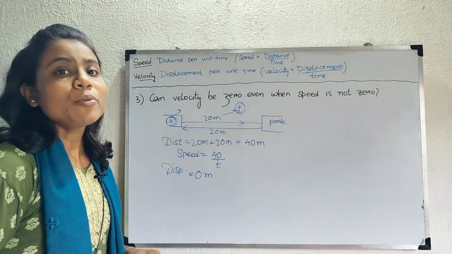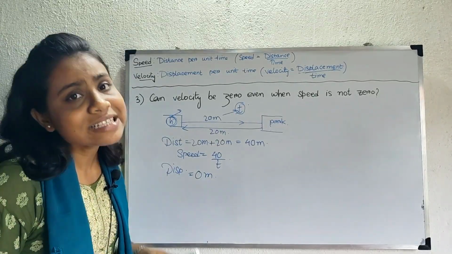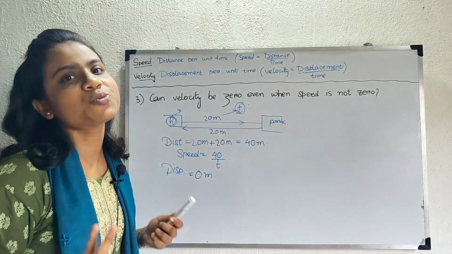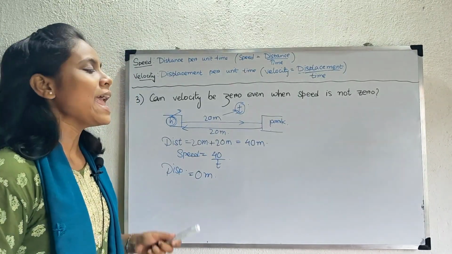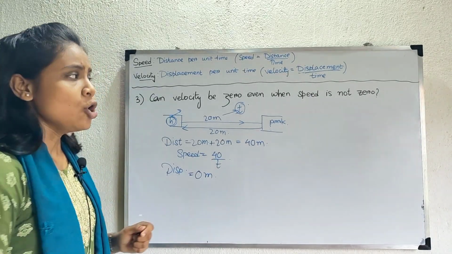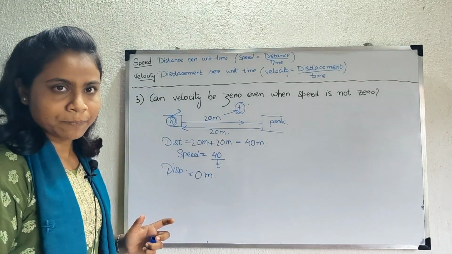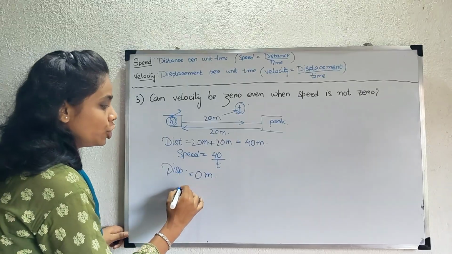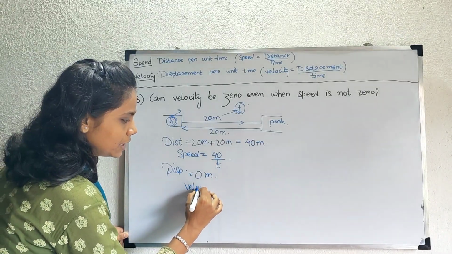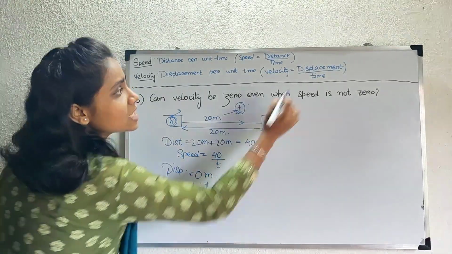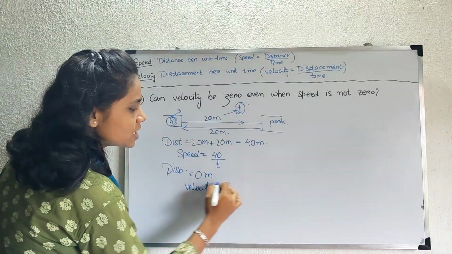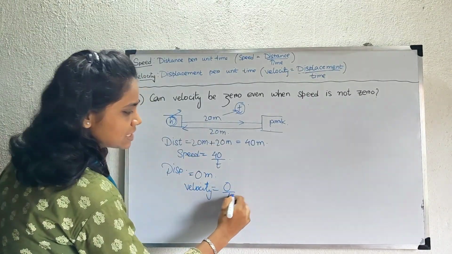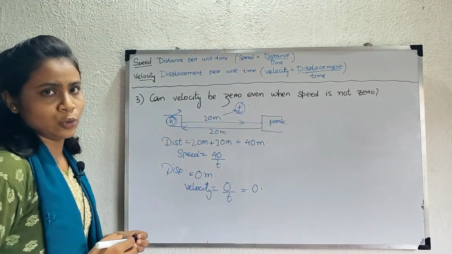Why it is 0? Because your initial and final position is same. So there is no shortest path between the initial and final position, and hence the displacement is 0. But the time taken is same, t. So your velocity will be displacement by time. Displacement is 0 and time is t. So velocity will be 0.